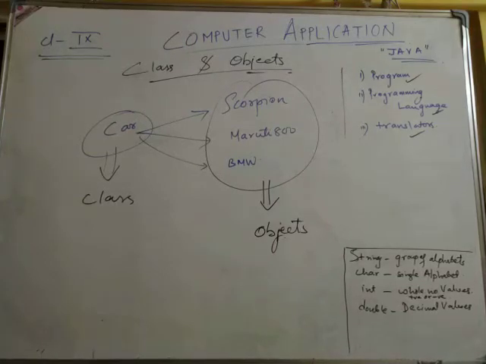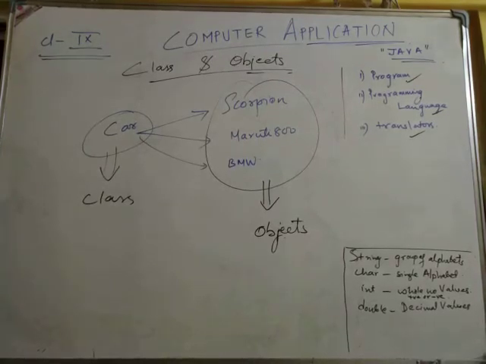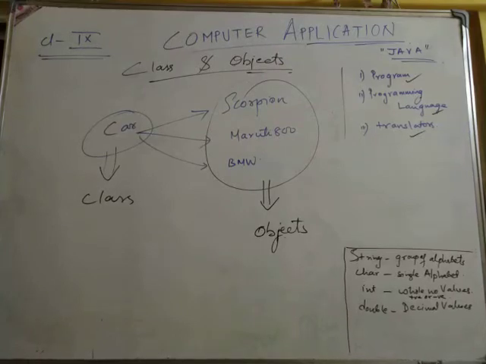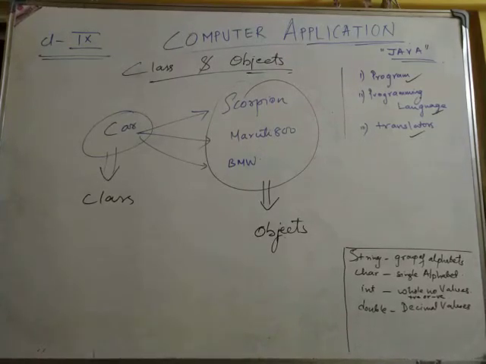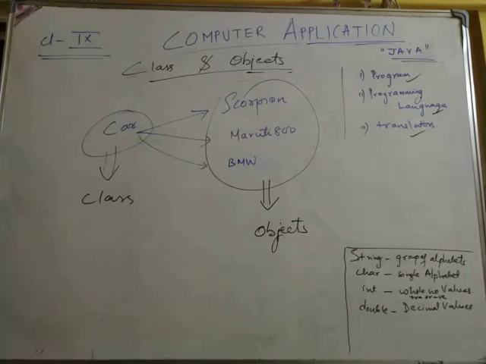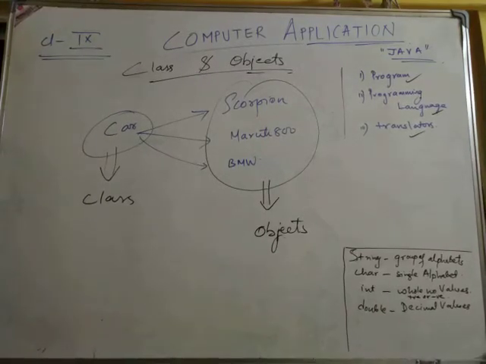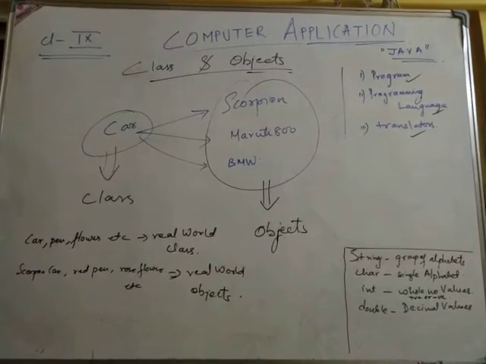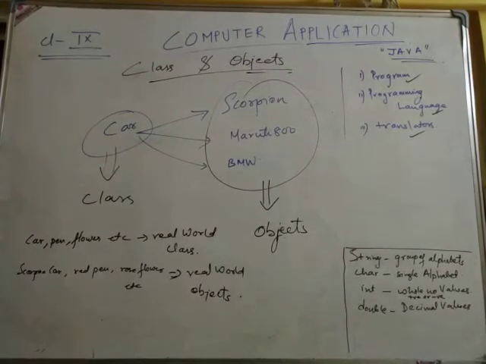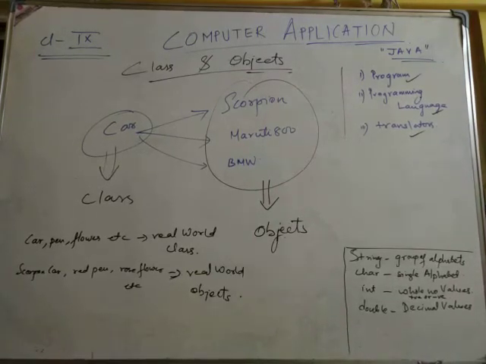Clear? Understood? First you have to understand what real life entities are. If in the exam a question comes, will name some real life entities of class, what will be the naming? We'll name them as car, pen, book, okay, or you say flower. All these are real life entities as class in the real world. So there is a difference between a real world class and real world objects. Some examples: car, pen, flower are real world classes, and real world objects are Scorpio, red pen, rose flowers. Okay, these are your real world objects.